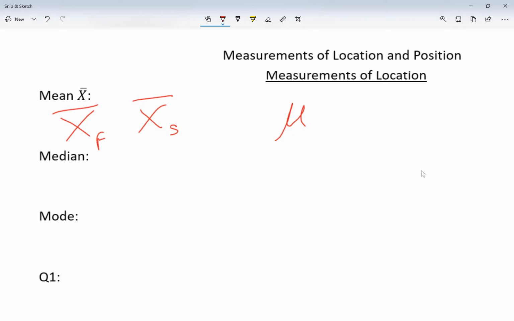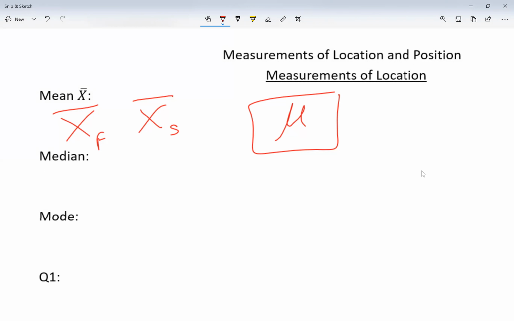Now, the Greek letter mu, it's pronounced mu, even though it looks like a U, it's pronounced mu. Now, that one we usually use as the mean of the population. So it's of everything. Again, it could have some subscript because I'm talking about the population of soccer, population of football, population of basketball, right? I could be comparing different things. Now, the mean or the average is basically the value in the center.